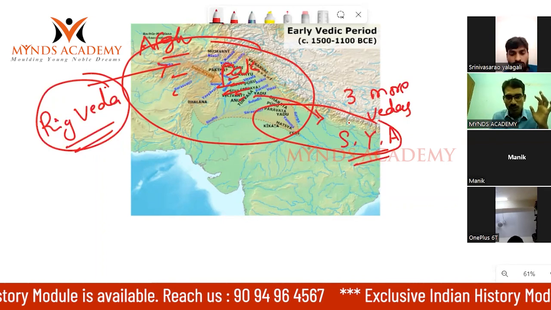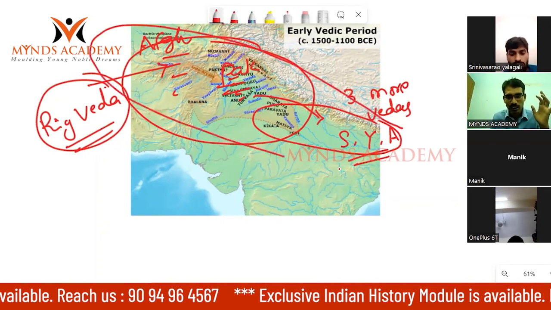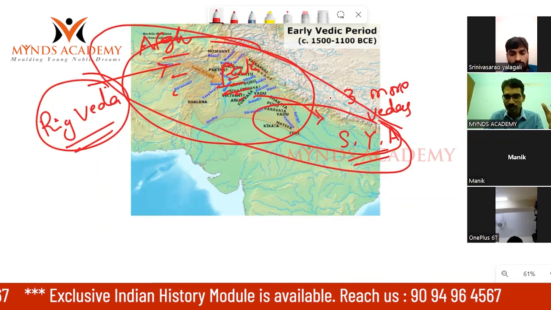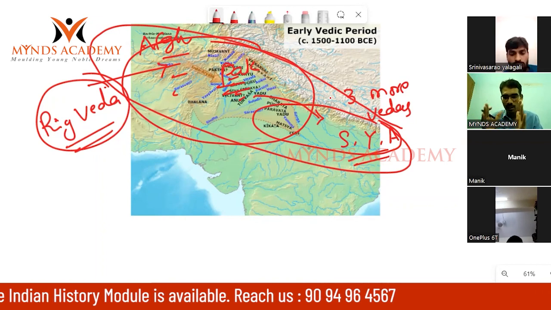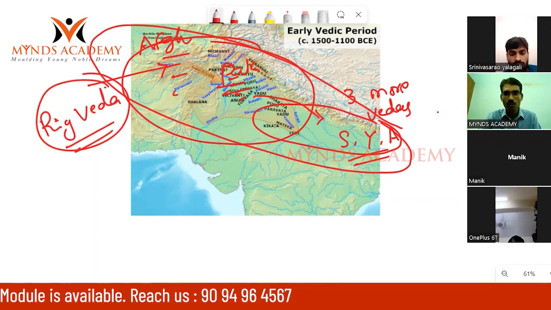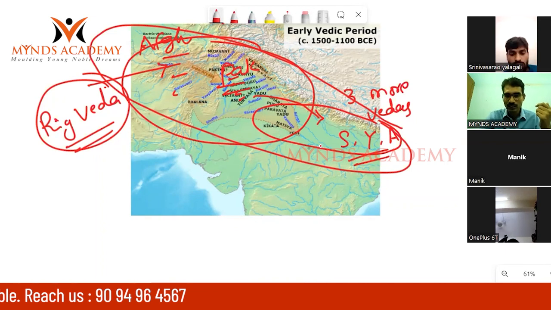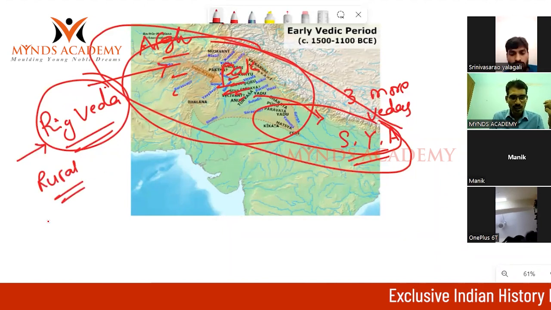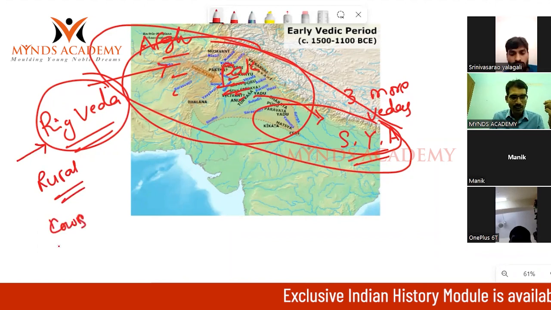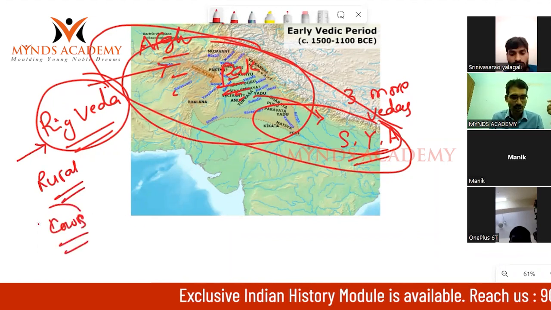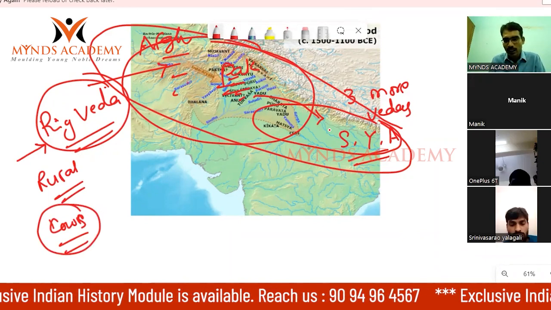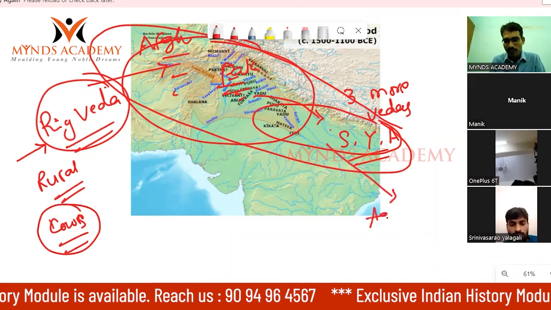That's why if you study the Vedic period, you have to study this entire geographic location. Early Vedic period means Rig Veda, and later Vedic period is about Sama Veda, Yajur Veda, Atharva Veda. We know about these people only from these Vedas. The life of these people was rural in nature. Their main economic activity was domestication of animals, and the cow was the most important animal. When they came to the Gangetic Valley, their main profession became agriculture.